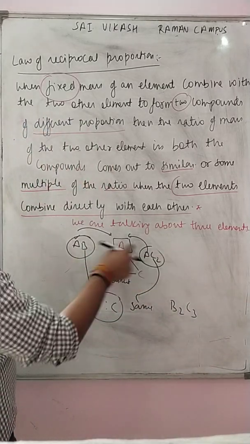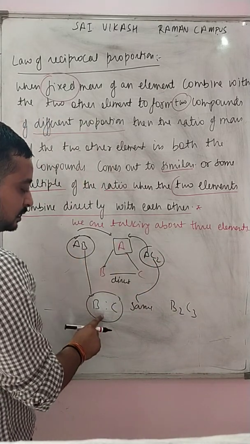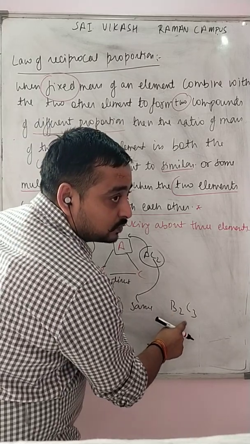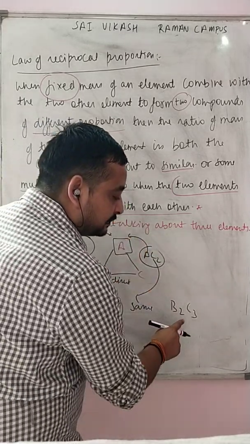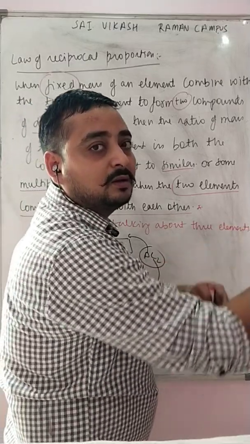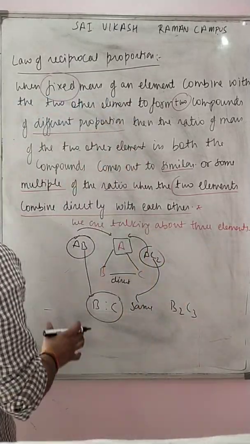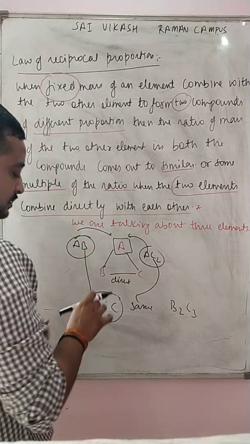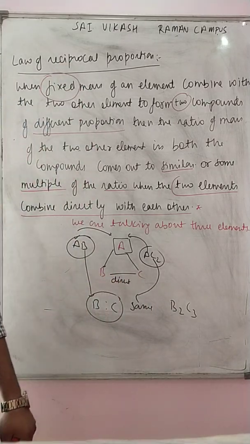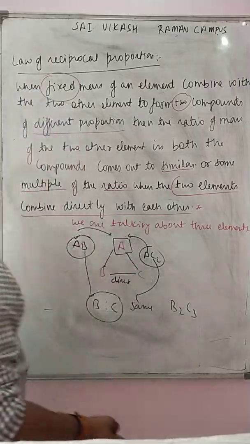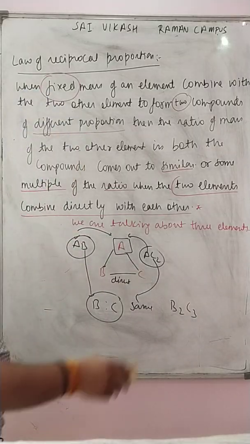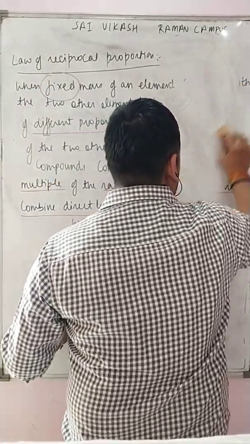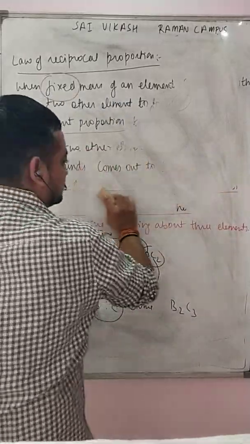Whatever be the ratio in these two molecules, it will be similar to this one, or in a multiple ratio. This is all about the law of reciprocal proportion. Let us take some example. Just take this screenshot. Let us take one example so that we can easily understand this.